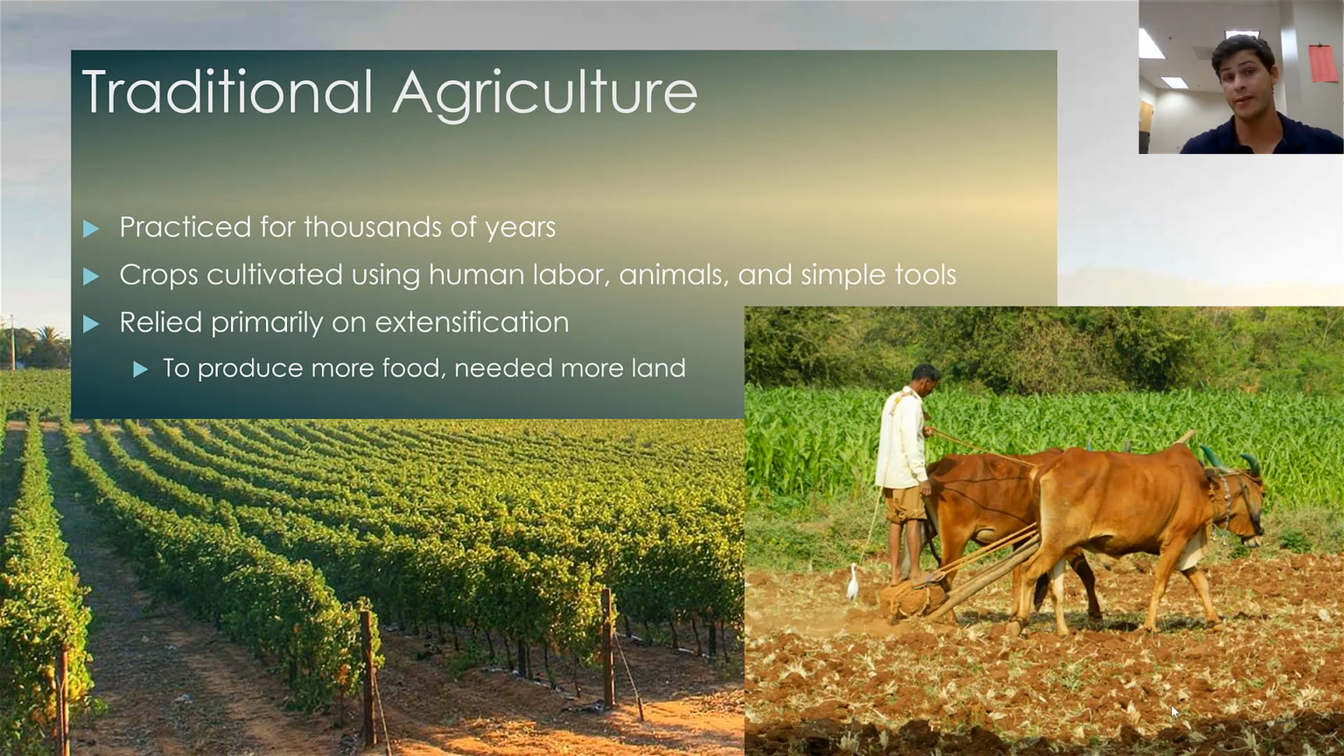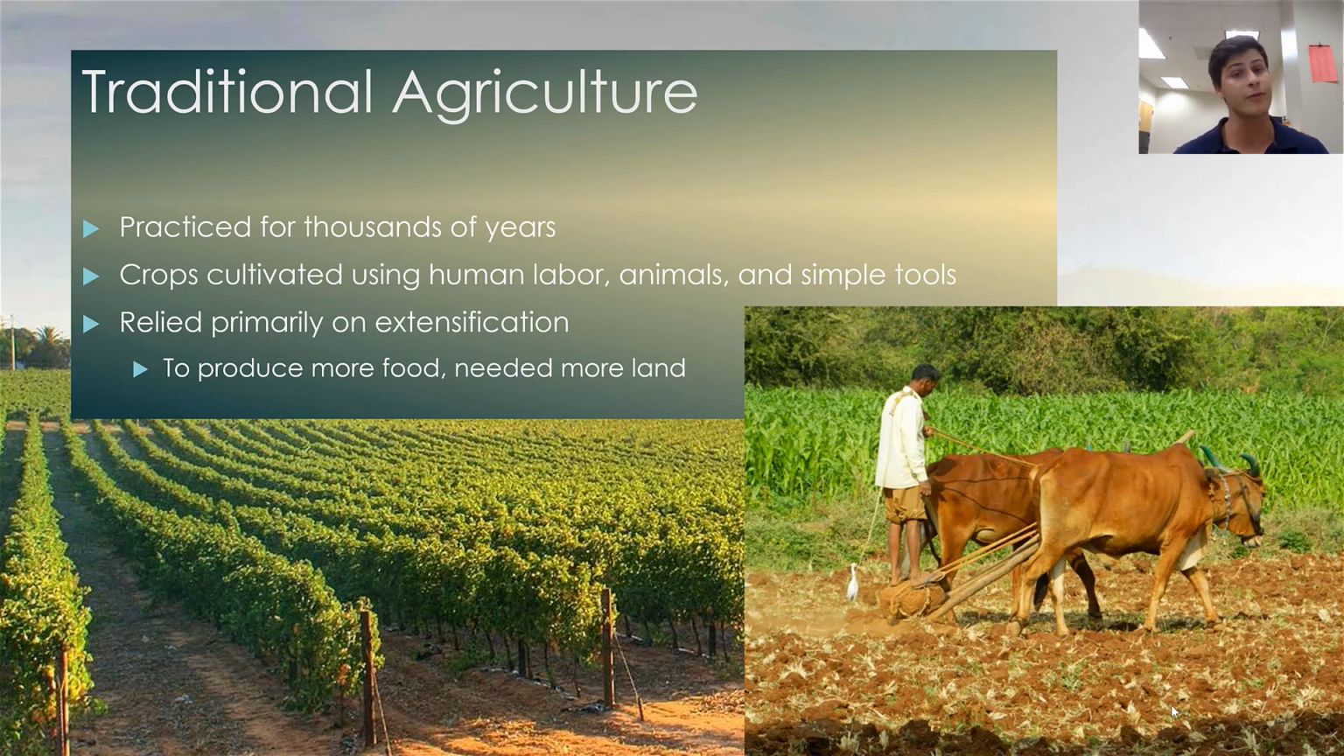Now, I want you to keep extensification and intensification in mind when we differentiate between what we call traditional agriculture and what we're going to define as industrial agriculture. Traditional agriculture, I want you to think of as the agriculture we practiced for thousands and thousands of years before we entered the Industrial Revolution. In traditional agriculture, crops were cultivated primarily using human labor, animals, and simple tools.